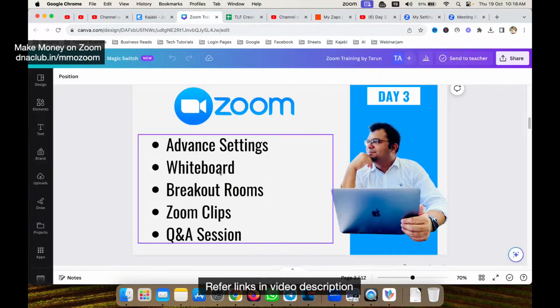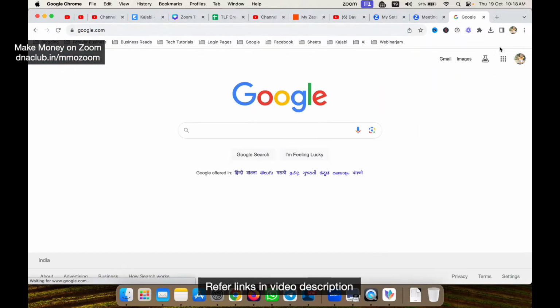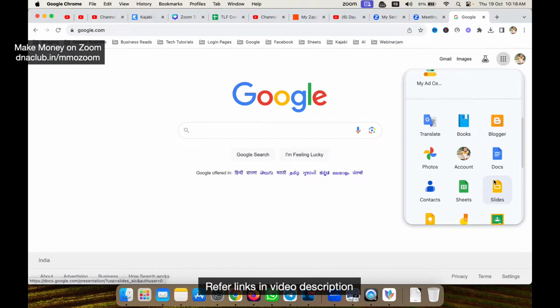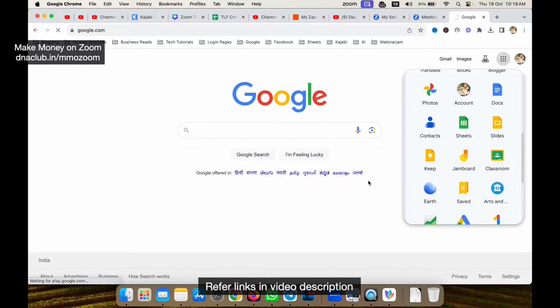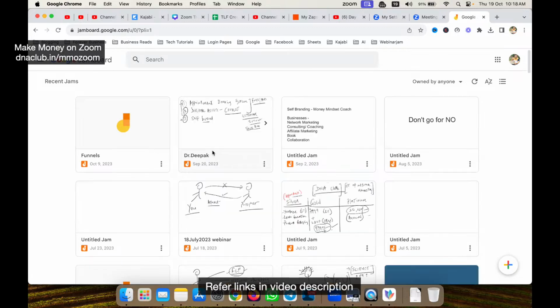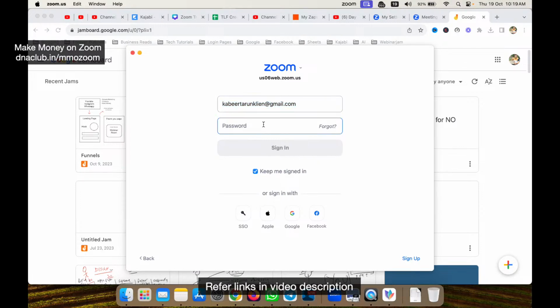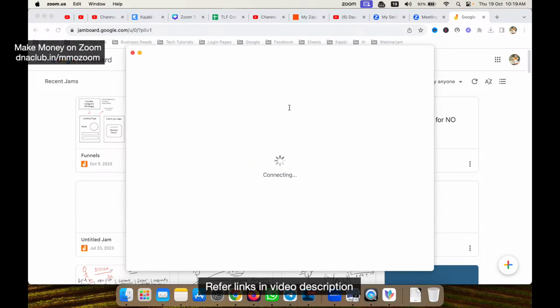Now let's talk about Whiteboard. Okay, Whiteboard in Zoom. Now what is Whiteboard? If you open Google and you want to explain a particular concept and write on screen, then you can use Google Jamboard. Google Jamboard is one app which you can use to draw on the screen. But that's fine. Now what Zoom has done is Zoom has also launched its own Whiteboard experience. So let me log in to my Zoom account.